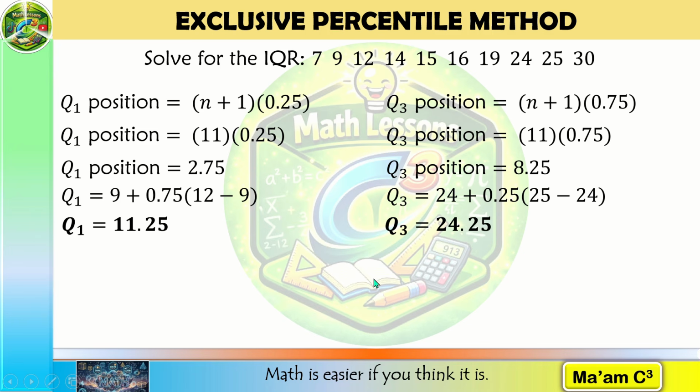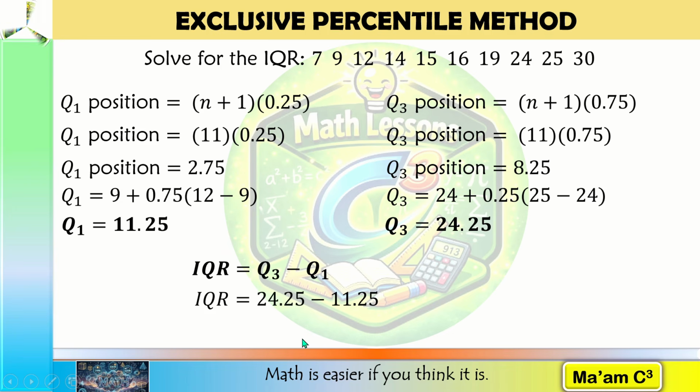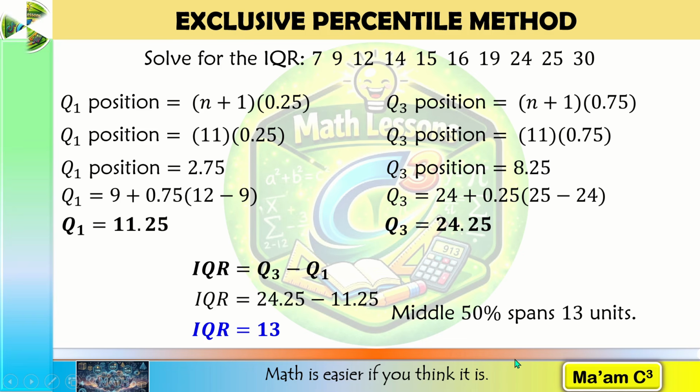To solve for IQR, Q3 minus Q1, 24.25 minus 11.25, and this is equal to 13. This means the middle 50% spans 13 units using this method. So once again, we get a different result because we are using a different quartile method. This is why it is important to know which quartile method is being used, especially when using technology.